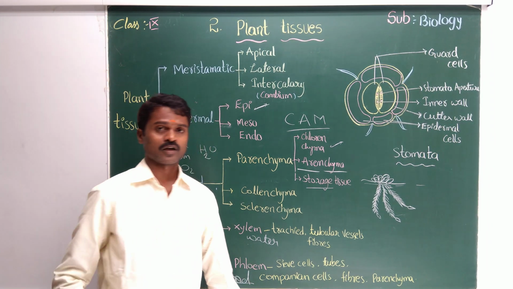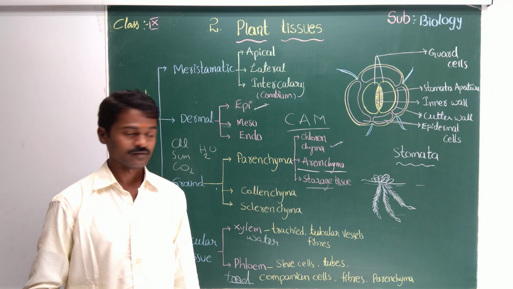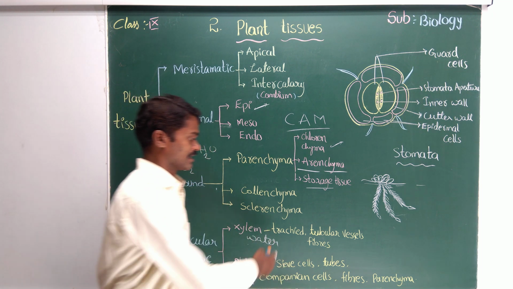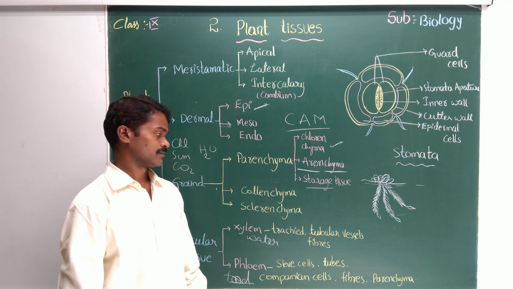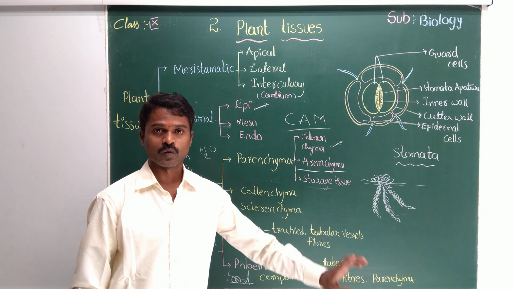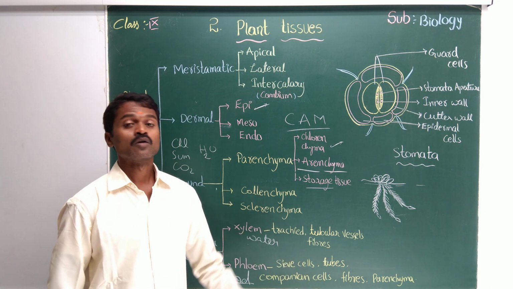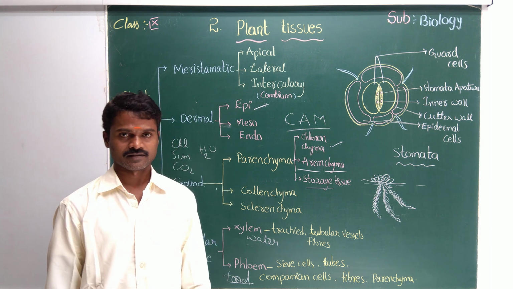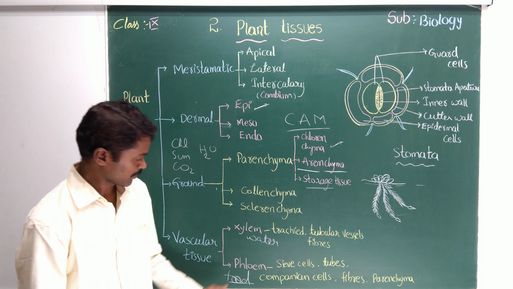In xylem we have almost all dead cells, some are living cells also. We have three types: xylem tracheids, xylem vessels, xylem fibers. Fibers, you know that. It's like threads. Now come to the phloem.